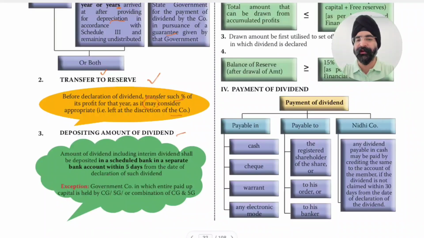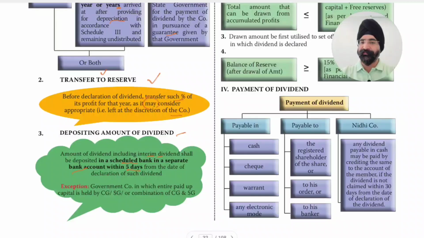Depositing amount of dividend. The amount of dividend, including interim dividend, shall be deposited in a scheduled bank in a separate bank account within 5 days from the date of declaration of dividend.